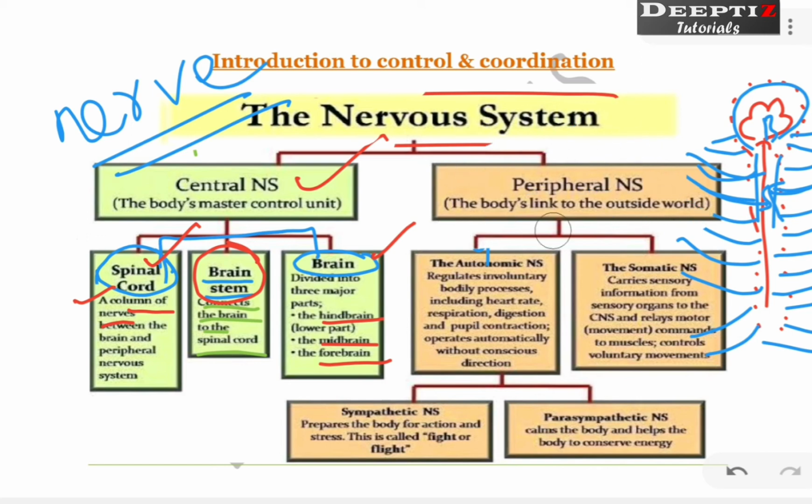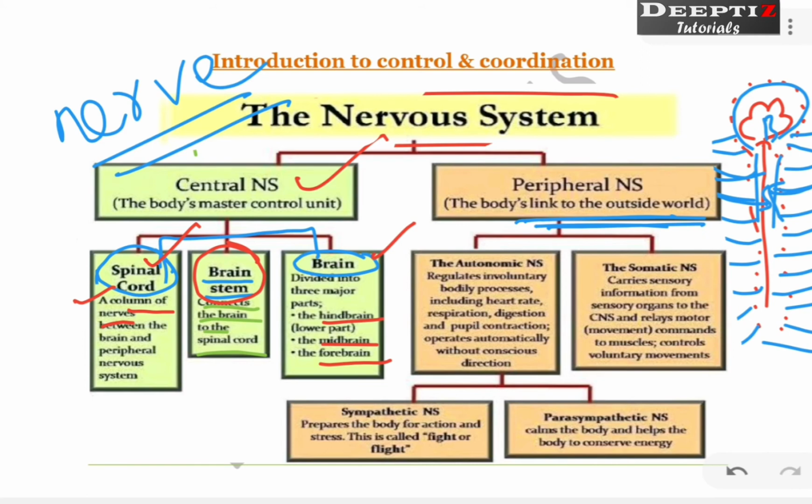So remember, the brain and spinal cord do not belong to the peripheral nervous system because they are in the central axis. Peripheral includes all the nerves. What are nerves? Groups of neurons which arise from the central nervous system. So it is the body's link to the outside world. Whenever you touch an object, you are not directly touching with your brain or spinal cord. Actually, we are touching with our hand, maybe with the leg, right? Your hand does not have the brain or the spinal cord. Your hand has a part of the peripheral nervous system, which helps you link to the outside world, right?